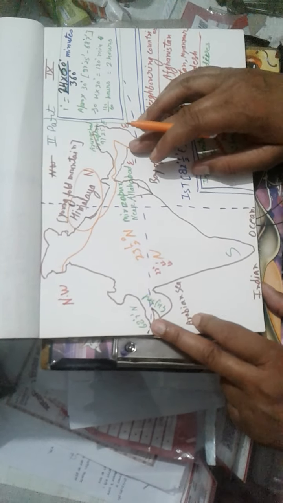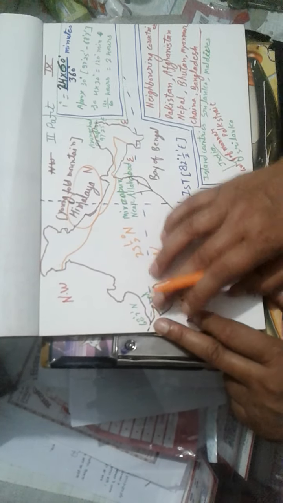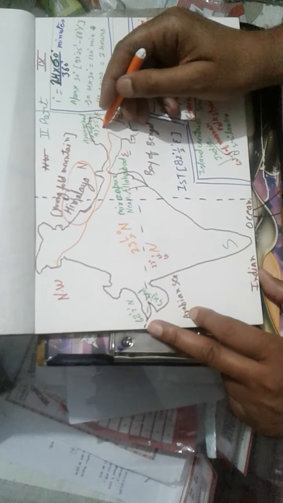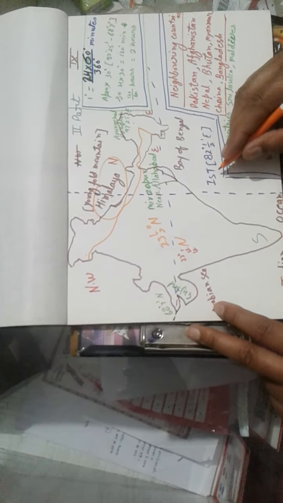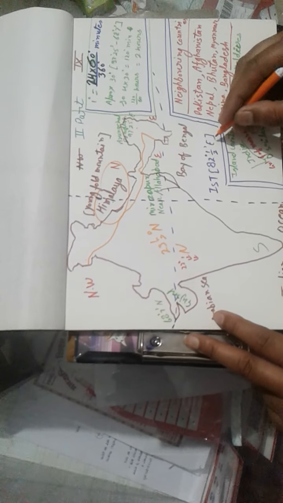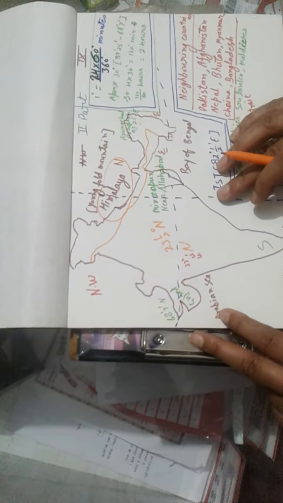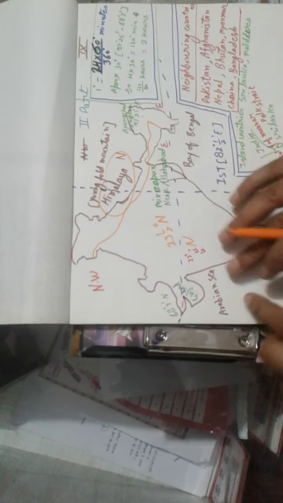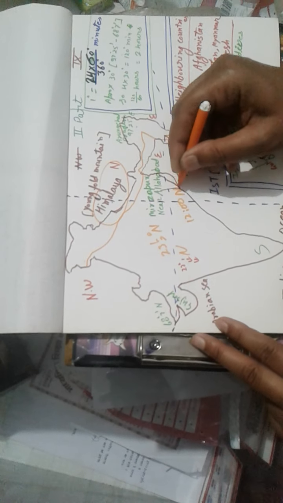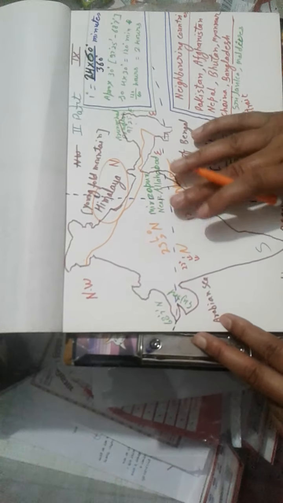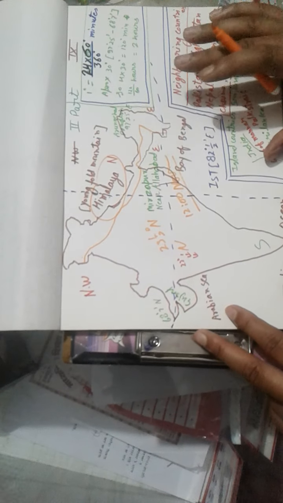Approximately, if we discuss the time, there is a 2 hours difference between the time of Gujarat and Arunachal Pradesh. To resolve this problem, we have a longitude named Indian Standard Time. It is 82 1/2 degree east, and it is measured as the time meridian for the whole country. When it is 12 noon, it is the time for all the country.